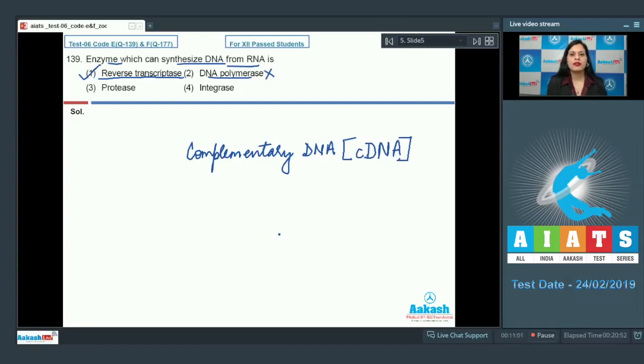The next option given is DNA polymerase, and this is an incorrect option. DNA polymerase synthesizes a new strand of DNA complementary to an existing DNA template in 5' to 3' direction. The next option is protease, and this is an incorrect option. Protease is an enzyme which acts on proteins. And the next option is integrase, and this is an incorrect option. Integrase is a viral enzyme that enables its genetic material to be integrated into DNA of host cell or infected cell. So the correct answer to this question is option number 1. Let's discuss our next question.